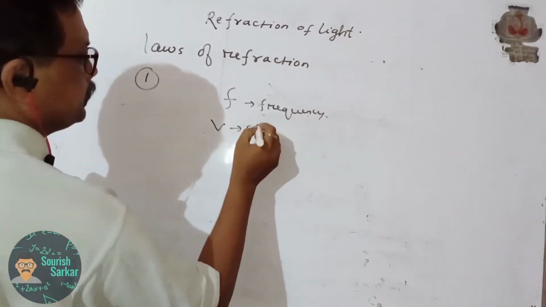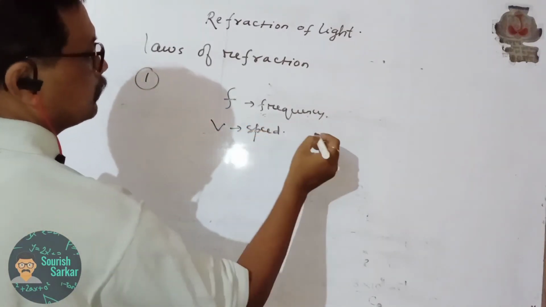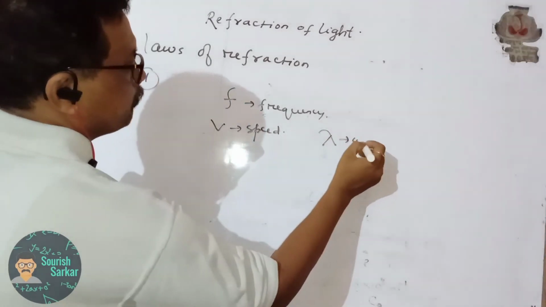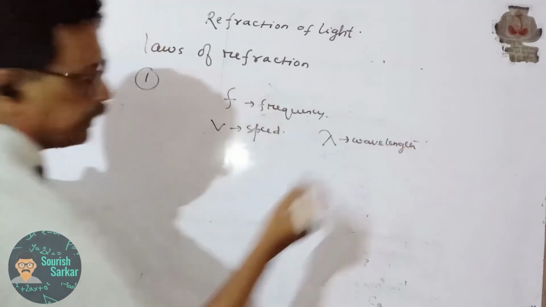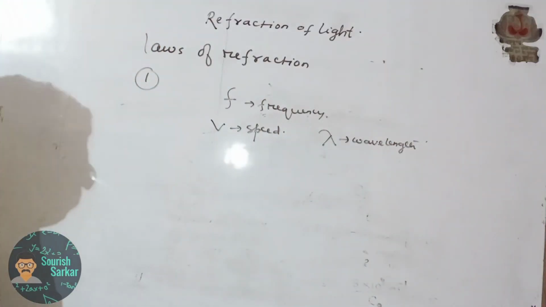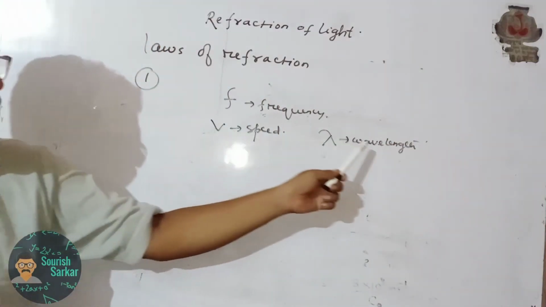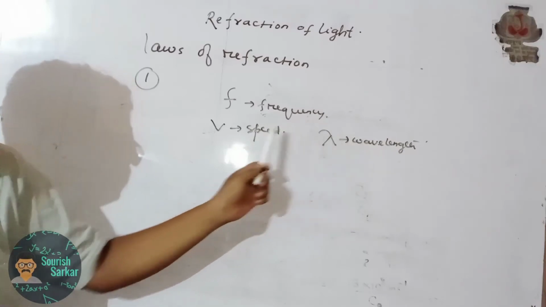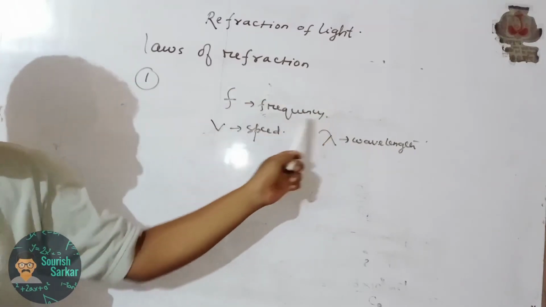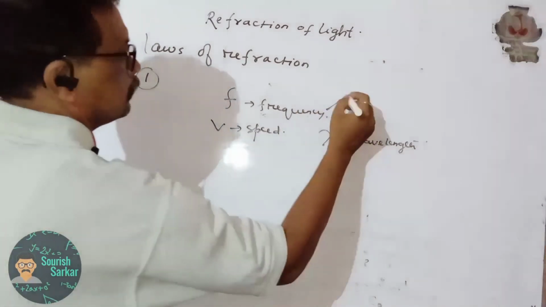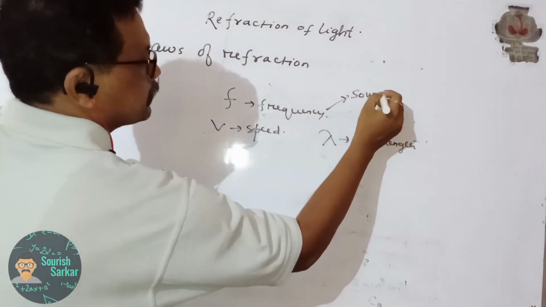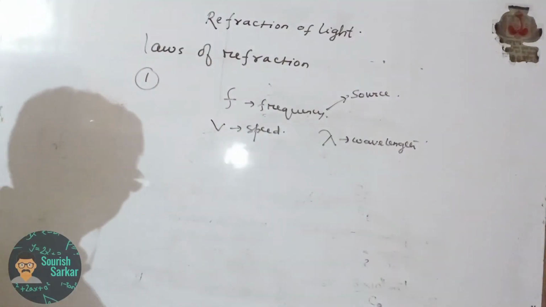V is the speed and lambda is the wavelength of light. So during refraction, the speed and wavelength of light change, but the frequency of light does not change, because frequency depends on the source of light.